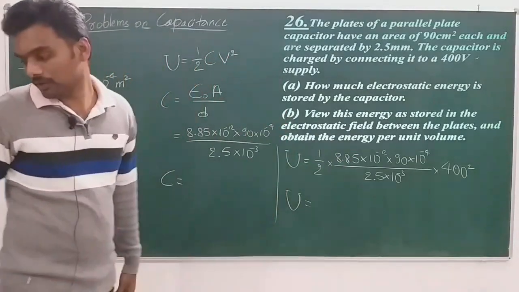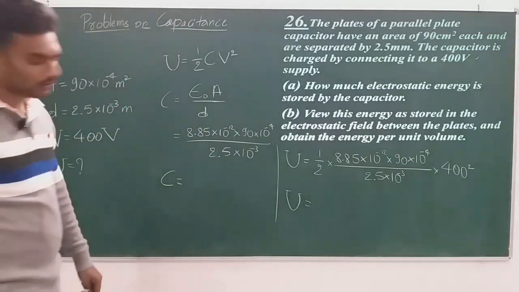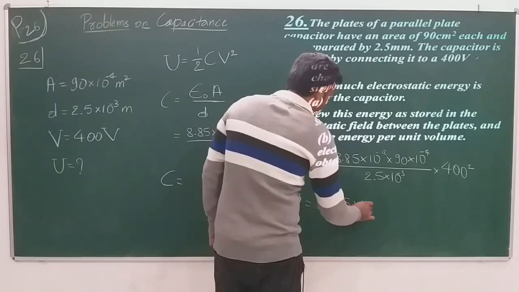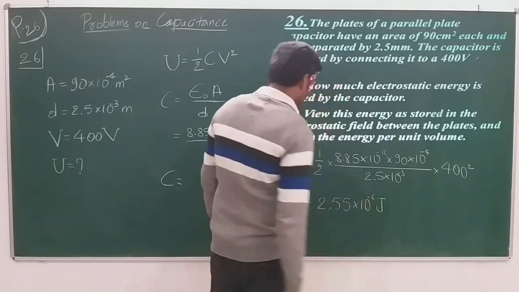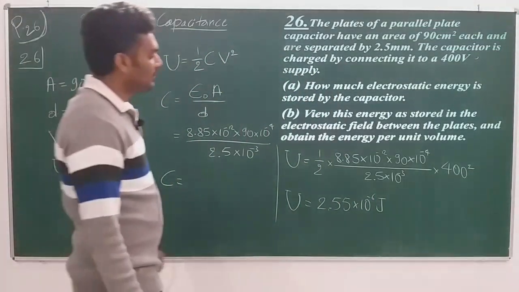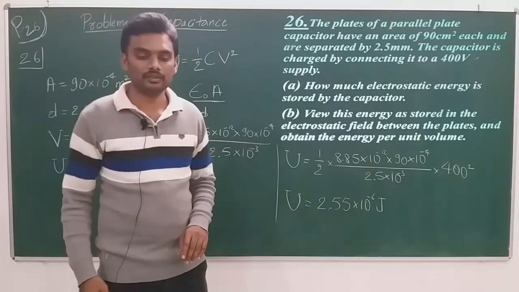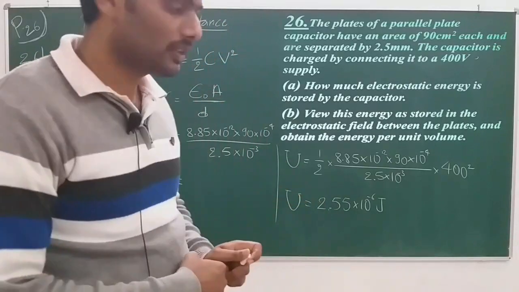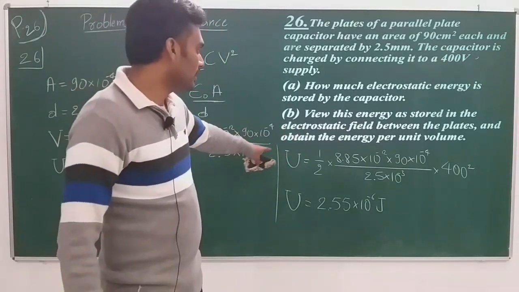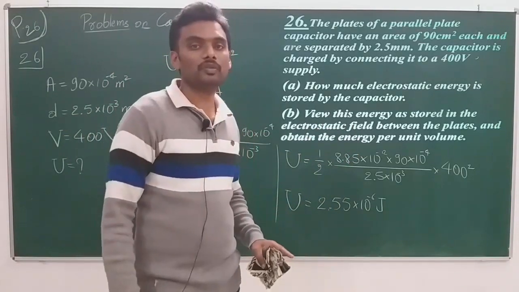Okay, right. So U, after making use of a calculator, you find, I will write the answer directly. Energy stored becomes equal to 2.55 into 10 to the power of minus 6 joule. Okay, 2.55 into 10 to the power of minus 6 joule, right. So this is the total amount of energy stored in the capacitor. And now let us look into the second part, where we will get the energy per unit volume. This is the total energy, and now we need to get the energy per unit volume.